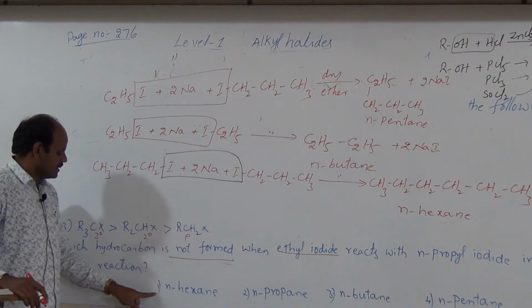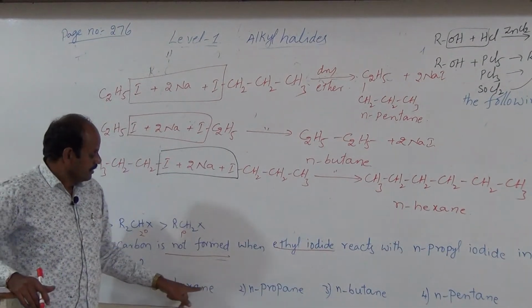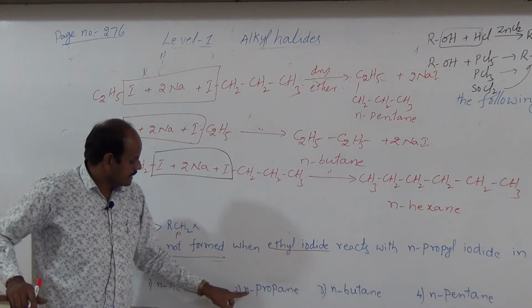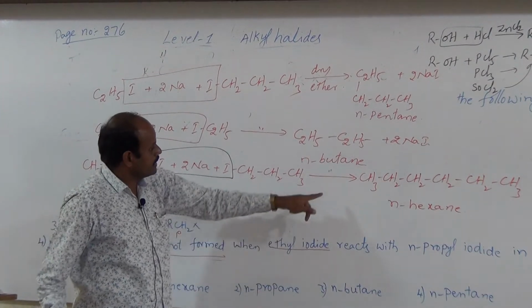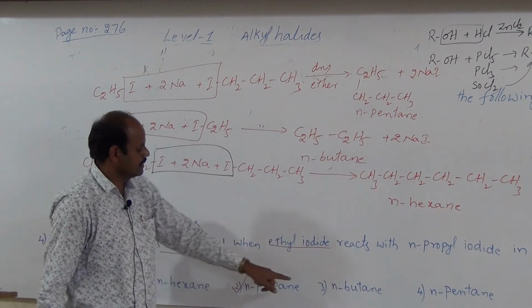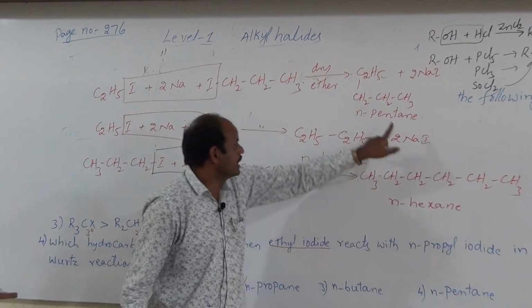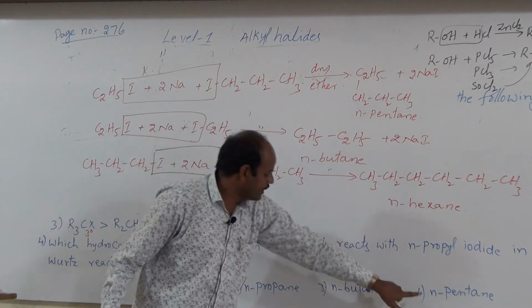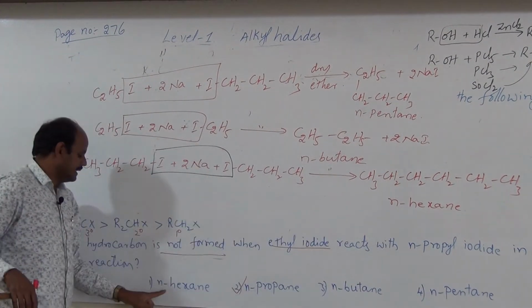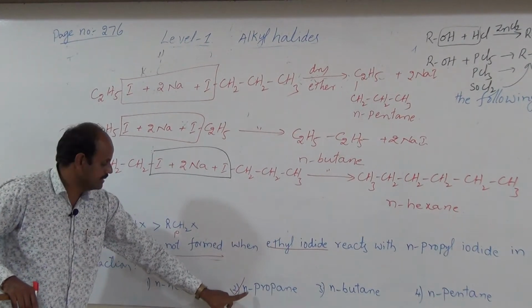So what is the first option? N-hexane. So N-hexane is formed. Okay, so it is not the answer. Next one is N-propane. N-propane, is it formed? No, hence it is the answer. Check other options also. N-butane is formed, and the fourth one is N-pentane. N-pentane is also formed. Thus N-pentane, N-butane, N-hexane, these three are formed but not N-propane. Hence it is the answer.